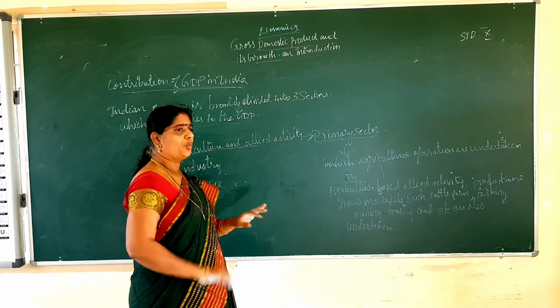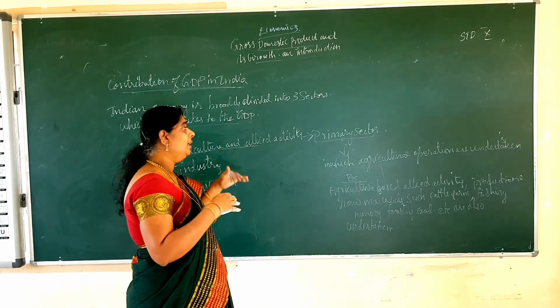What is primary sector? What is naturally available on the earth?